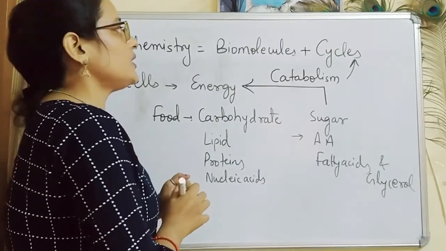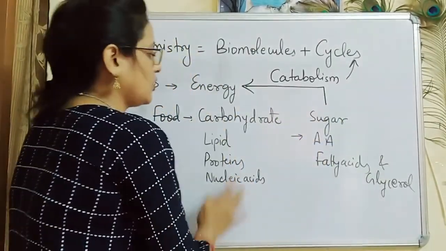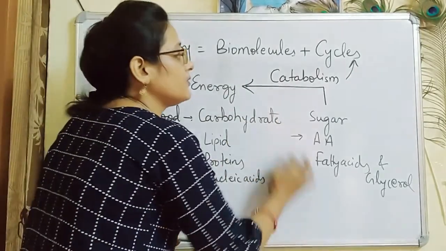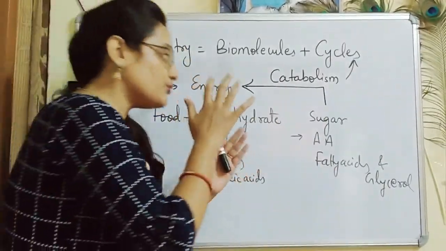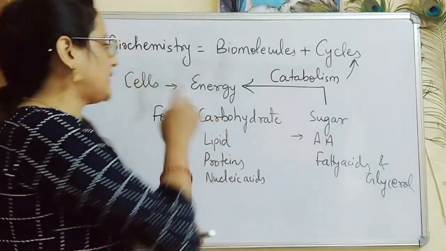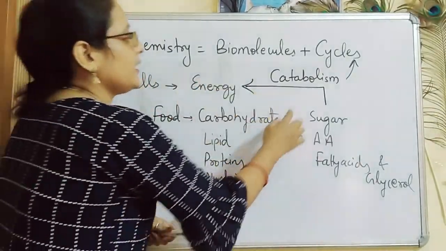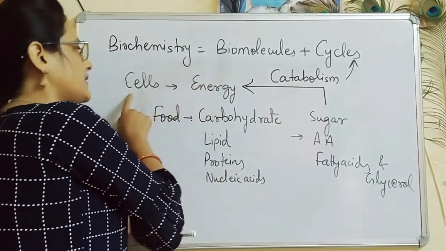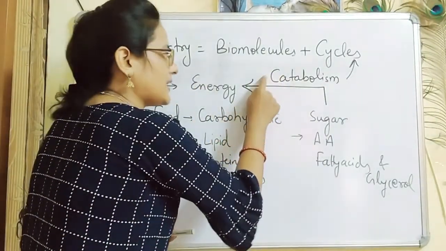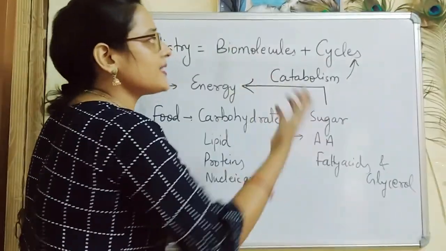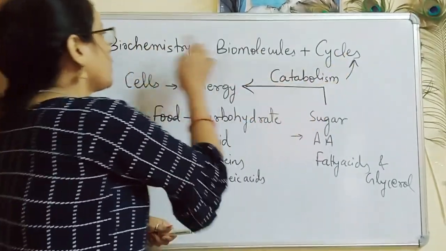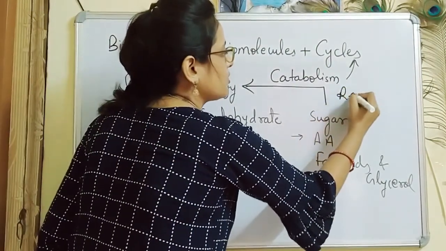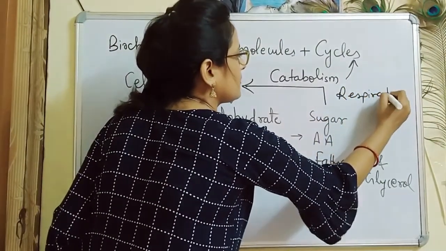So biochemistry involves biomolecules, either complex or simpler ones, and the cycles which involve these biomolecules and which are required for the survival of the cell. These simpler forms of biomolecules are converted into energy inside the cell. That process is called catabolism, and it is an example of a cycle which we are talking about under biochemistry. And this process, as you all know, is called respiration.